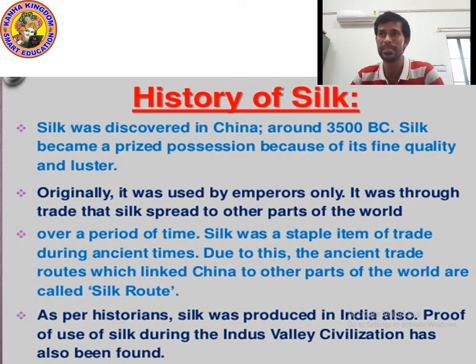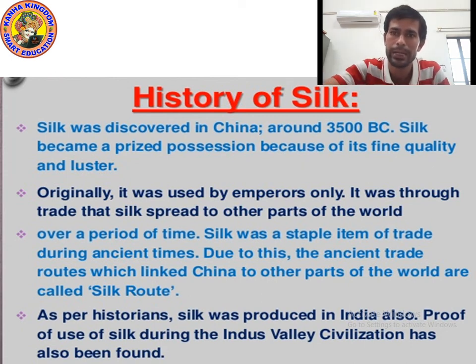As per historians, silk was produced in India also. Proof of use of silk found in Indus Valley civilization. Originally silk was used by the emperor only. Then it was through trade that silk spread to other parts of the world.